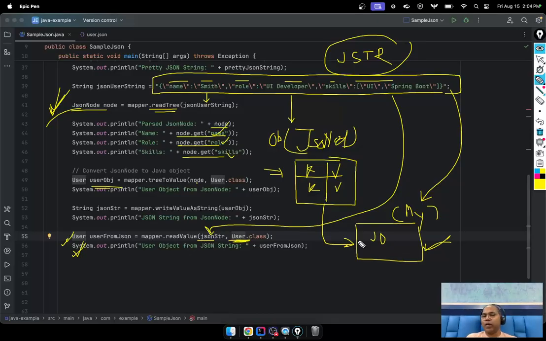Both paths you have. So be clear here, the Jackson library offers this: whenever you receive any JSON, you always receive it in a string format. From the string format, you can just say read value and mention your class name, and it is converted. Sometimes you don't have your class name, then you can use dynamic parsing. You can say mapper.readTree, and now you get the generic JSON node. From this node, whatever key you want, you can get.